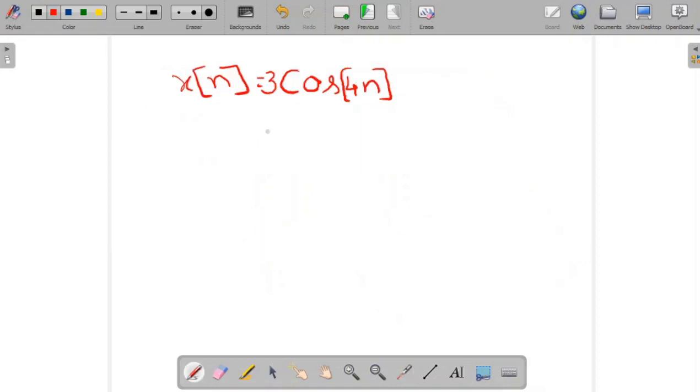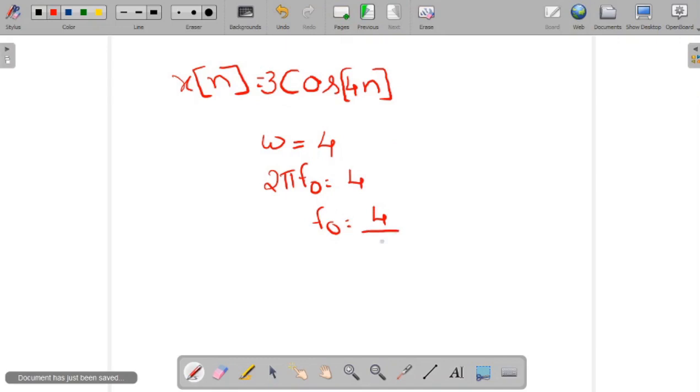Let us take another example. It is a discrete signal. X of n is equal to 3 cos 4n. Just like the continuous time signal, here also we can calculate omega. Omega is equal to 4. Here we are calculating 2 pi f naught, which is equal to 4. F naught is equal to 4 by 2 pi.